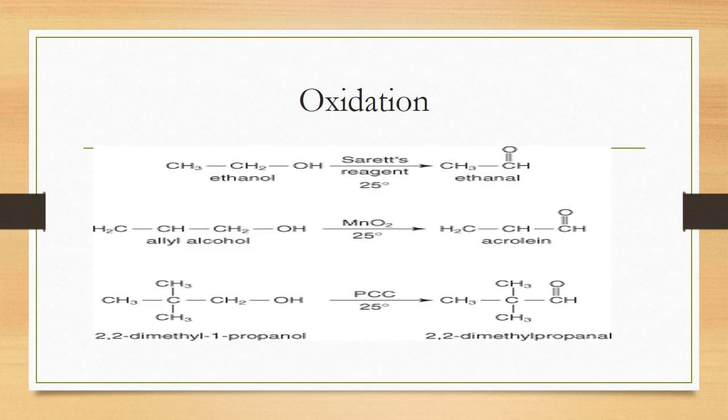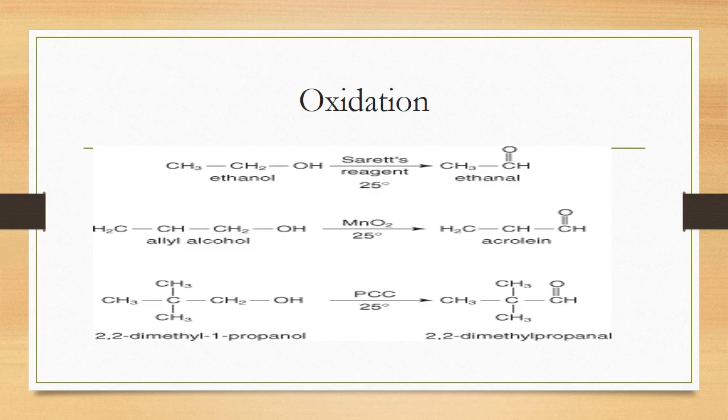This atomic oxygen adds to the primary alcohol. When it adds to the primary alcohol, the primary alcohol, ethanol, is converted into ethanal, or we can say aldehyde, with water. So alcohol easily undergoes the oxidation reaction.